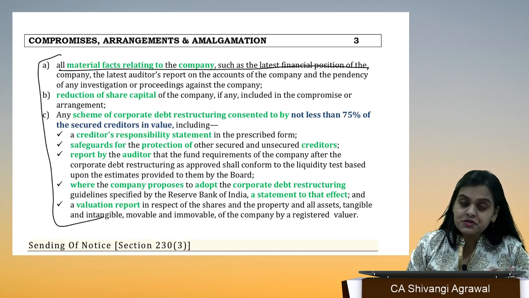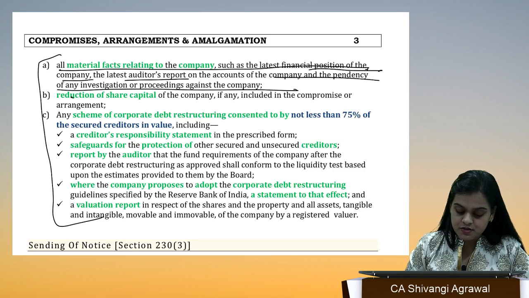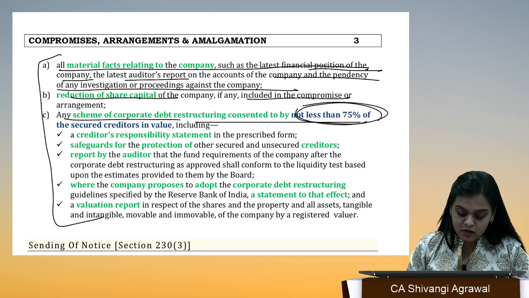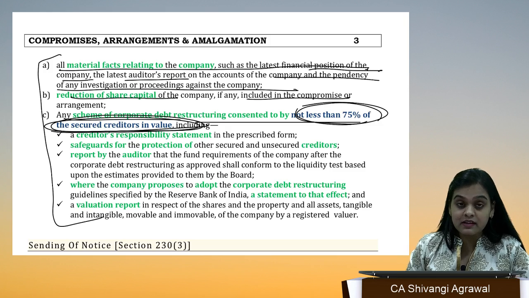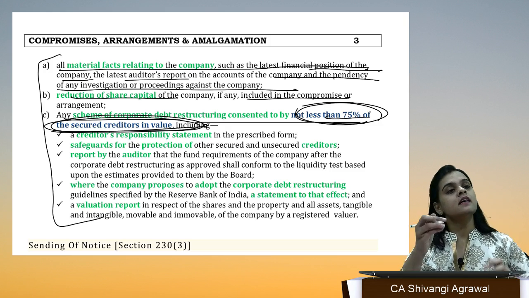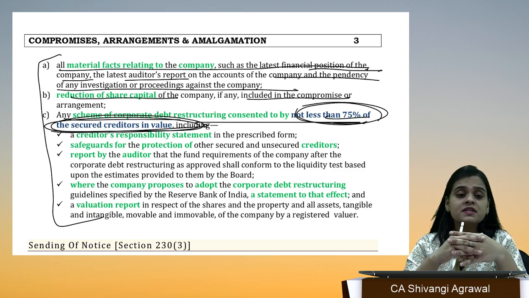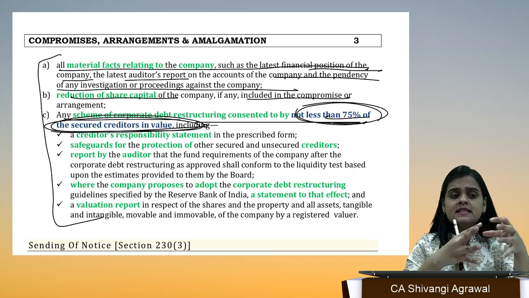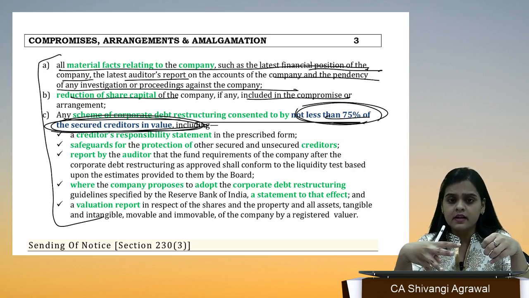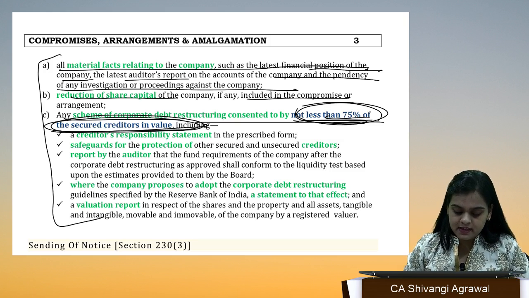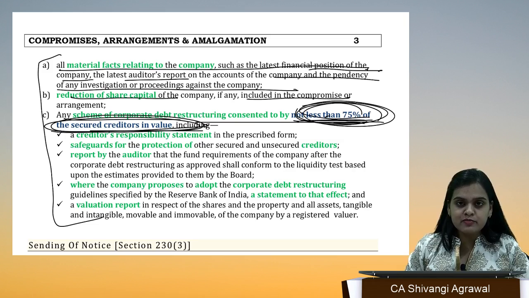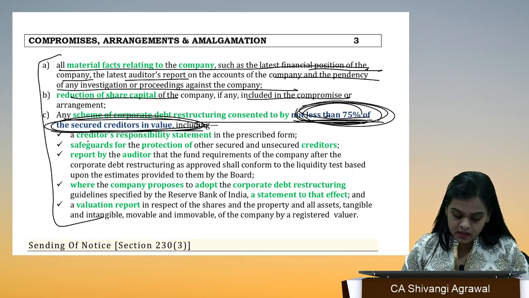After that, disclosure of affidavit, here it is given. All material facts relating to the company, such as latest financial position, auditors' reports, pendency of any investigation, reduction of share capital, scheme of corporate debt restructuring, consented by not less than 75% of the secured creditors in value. That means if any corporate debt restructuring is taking place, the tribunal will not call the meeting unless it is sure that someone has agreed. So it should be consented to beforehand by at least 75% of secured creditors.